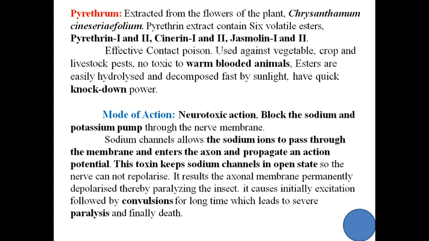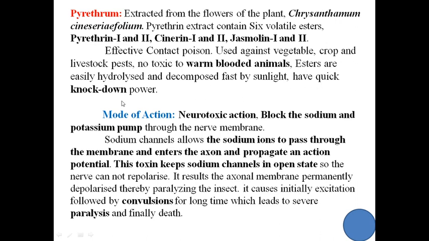And there is no residual effect of this. These esters are easily hydrolyzed and decomposed fast by sunlight. It remains for 3-4 days in a poisonous state, and after that it becomes completely decomposed and its poisonous nature is lost. So because of these good characteristics, this is a good insecticide,